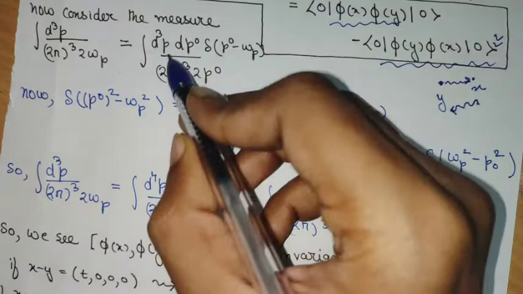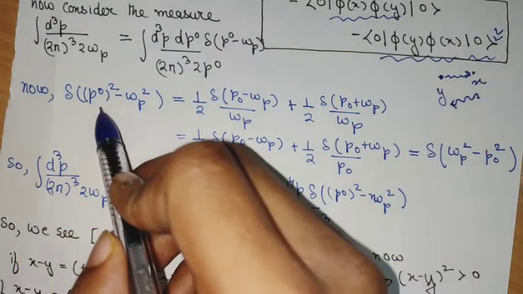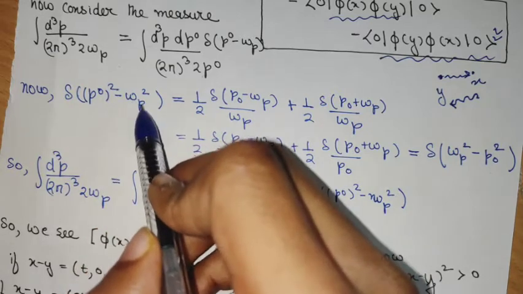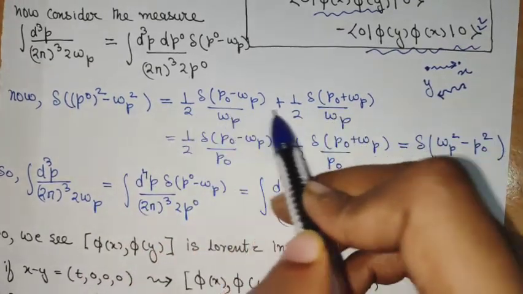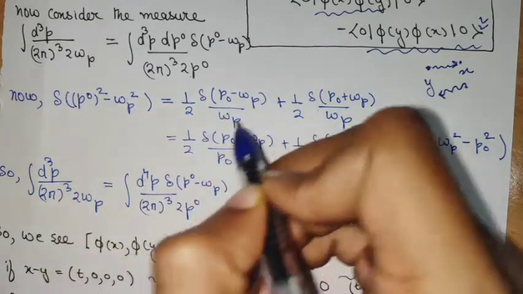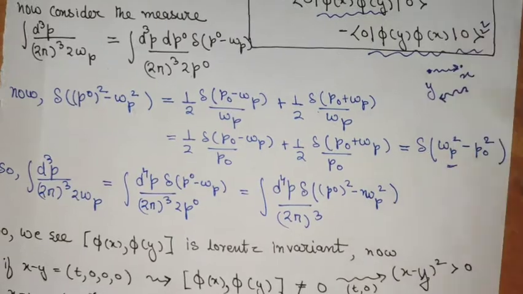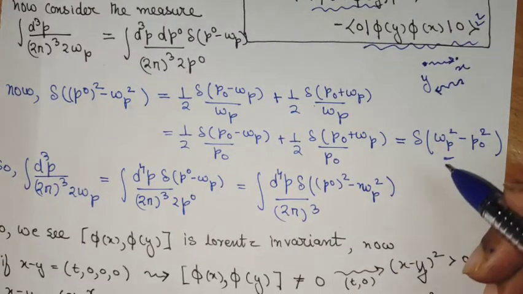Now what you can do from here is that we do a trick. We say that delta of a square minus b square, that is p0 square minus omega square, is written in this form. But now this can also be written as omega p square minus p0 square, and this denominator can be changed to p0 because of this equality of these two delta, the arguments of delta.